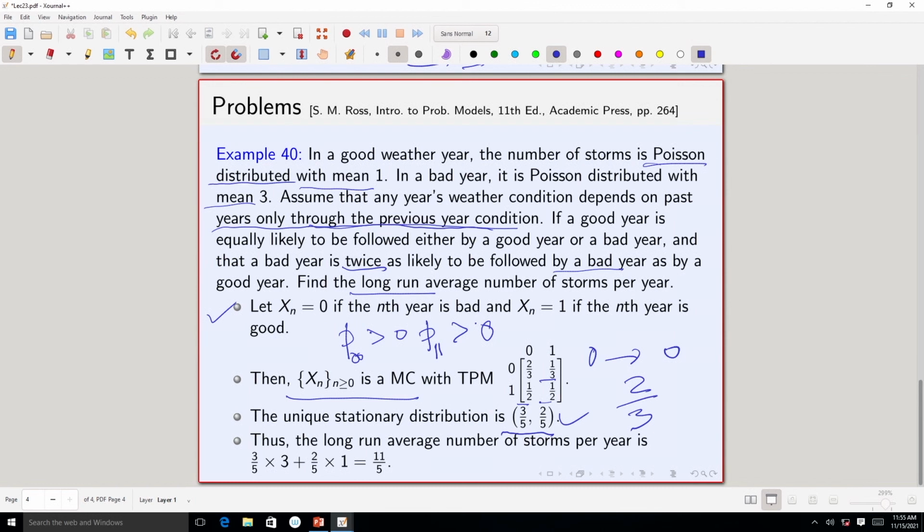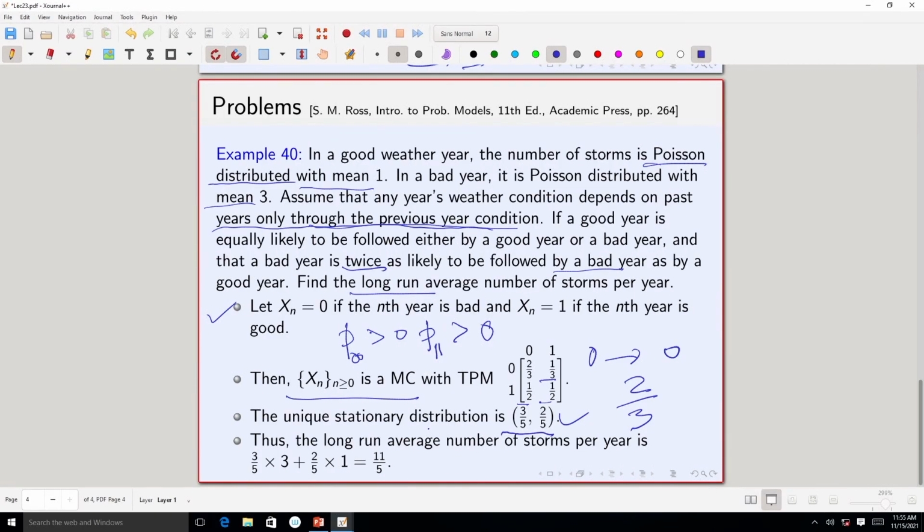This is an irreducible Markov chain, so all states have the same period. So, this is an irreducible positive recurrent aperiodic Markov chain, which we also call an ergodic Markov chain. Irreducible you can easily check. This is a finite state Markov chain, so all states are positive recurrent, and it is aperiodic because both P00 and P11 are positive. And this is the unique stationary distribution.